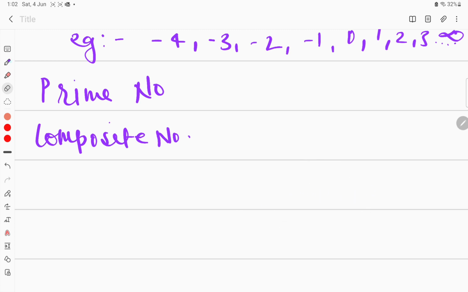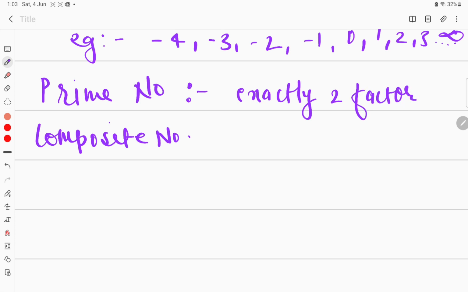So prime number basically means that if a number has exactly two factors, we call it a prime number. Suppose I have to write examples here.